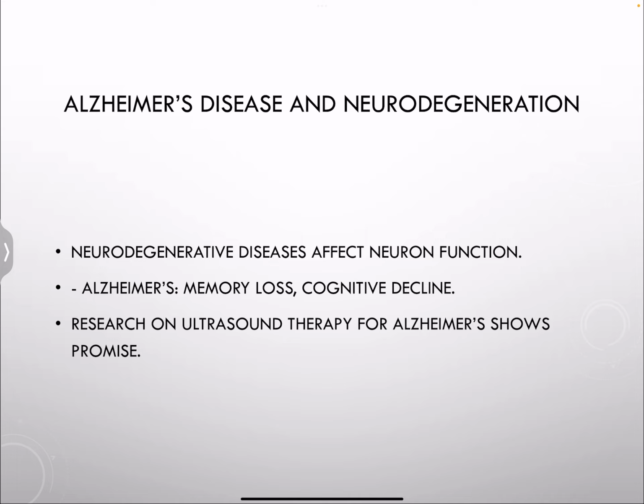And this is just extra information because we've talked about neurons. One disease is Alzheimer's disease, which is related to neurodegeneration. Neurodegenerative diseases affect neuron function. We have Alzheimer's, which results in memory loss and cognitive decline.